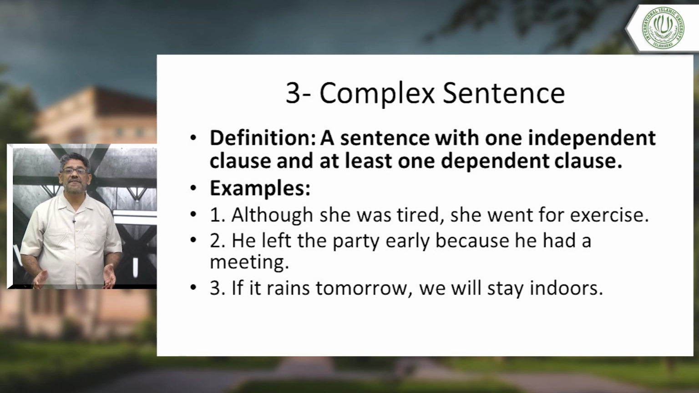If it rains tomorrow, we will stay indoors. If it rains tomorrow, then what will happen? So again, you can understand it is not giving the full meaning. It depends on another clause. We will stay indoors. So this complex sentence has one independent clause and at least one dependent clause.